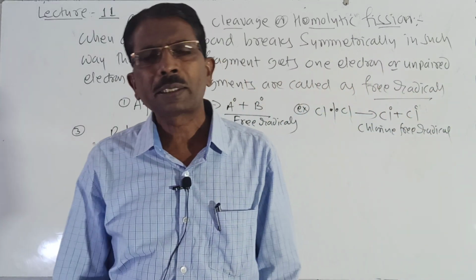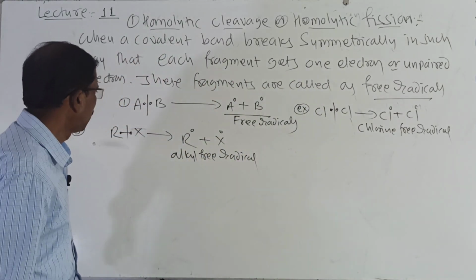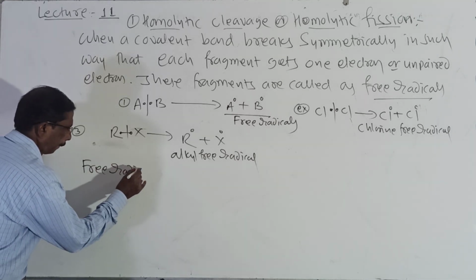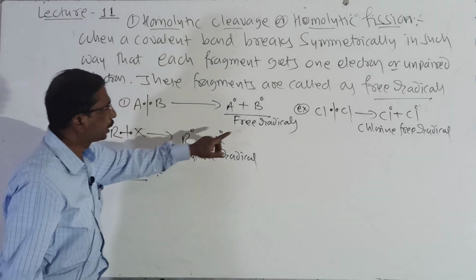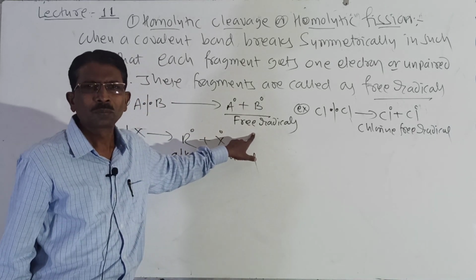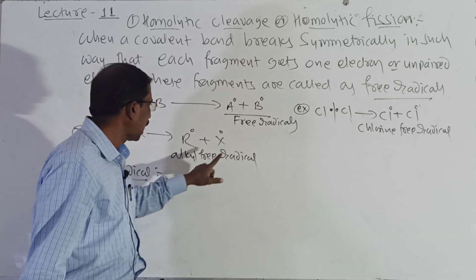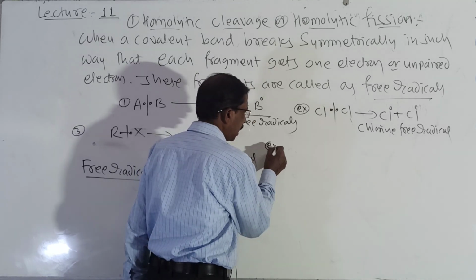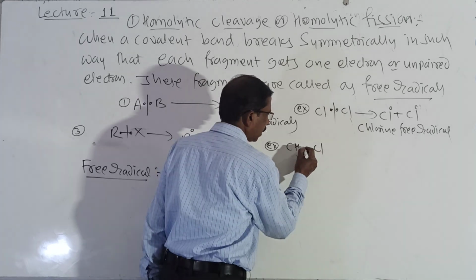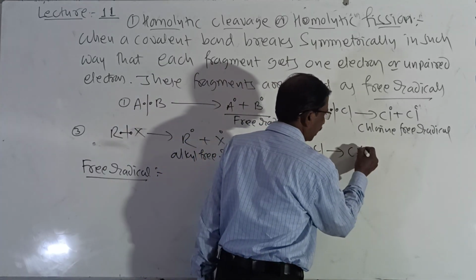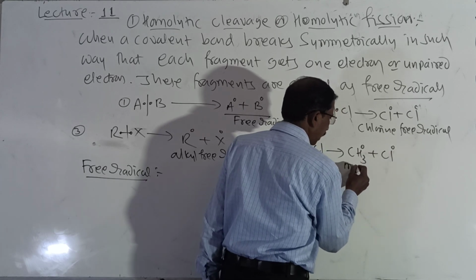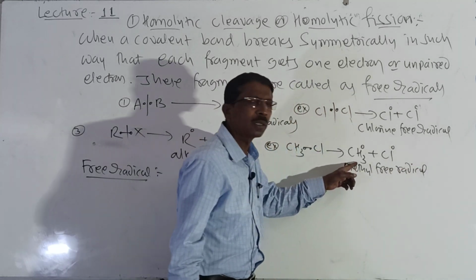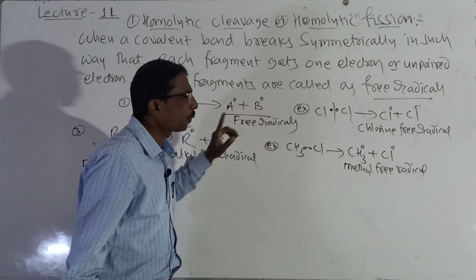Then there is another question. What is a free radical? Look here students, these are called free radicals. And how to write this? Look, very simple. An atom or group of atoms. Suppose if you write like this, another example, here I will write CH3Cl. Look here, it is CH3Cl. It is methyl free radical. Look here, it is a group and it is an atom. So what is a free radical?